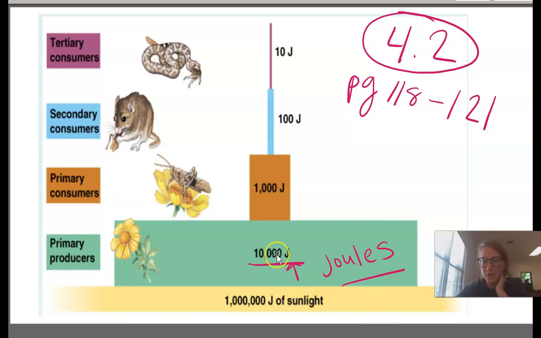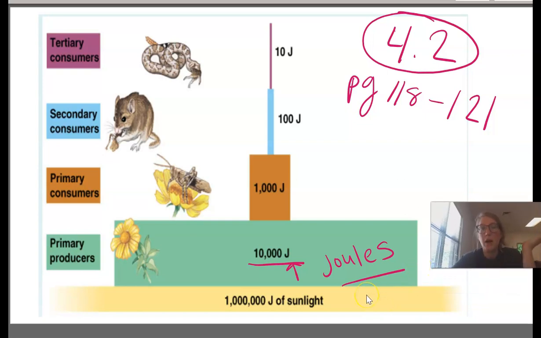This is energy, joules. So if we had 1,000,000 joules of sunlight, then plants are only going to get 10% of that. All right, the rest of it is not used. They're not able to keep it. It leaves as heat. So we have primary producers, plants. And then you have your grasshopper. Grasshoppers are going to eat the plants, and when they do that, they only get 10% of the amount available, and then the rest leaves.